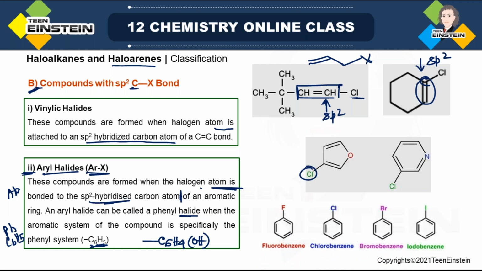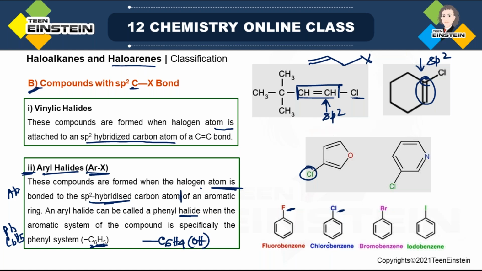And see, these are comparatively simpler to understand because now we have taken the benzene and we have all the 4 halogen atoms, and depending on the halogen atom, the name is also different: fluorobenzene, chlorobenzene, bromobenzene, and iodobenzene.